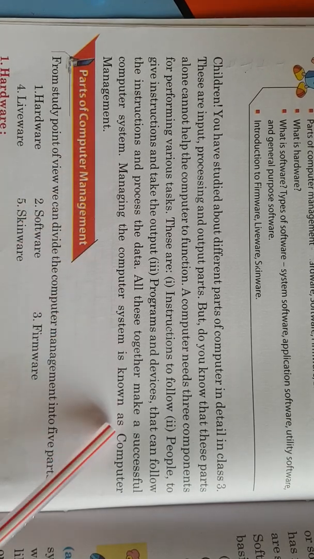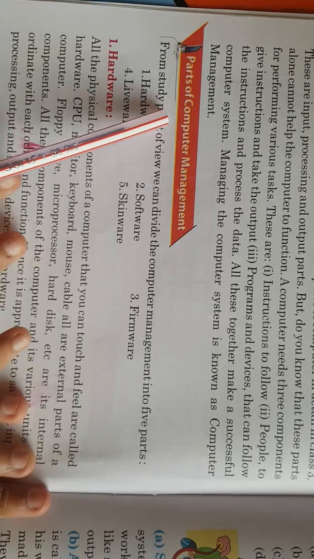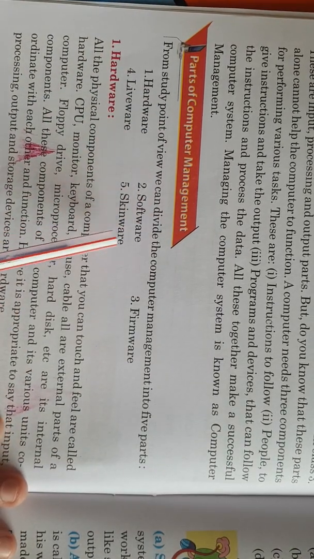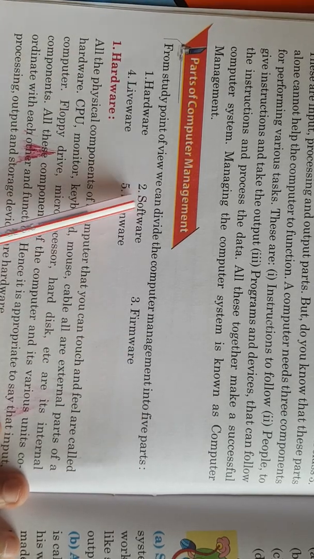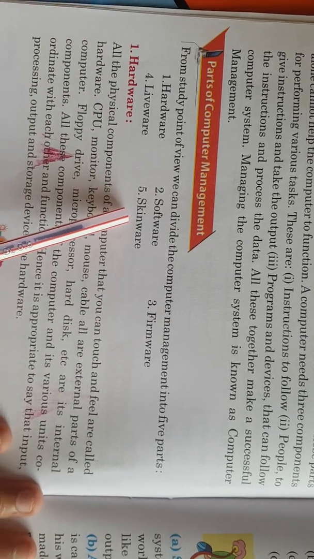Managing the computer system is known as computer management. Parts of computer management. From the study point of view, we can divide computer management into 5 parts. First, hardware; second, software; third, firmware; fourth, liveware; and fifth, skinware.